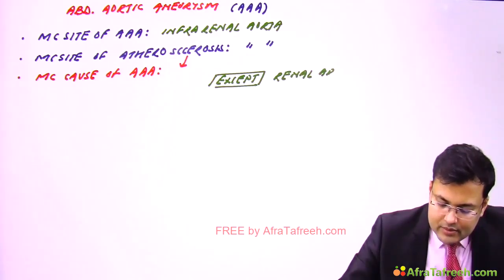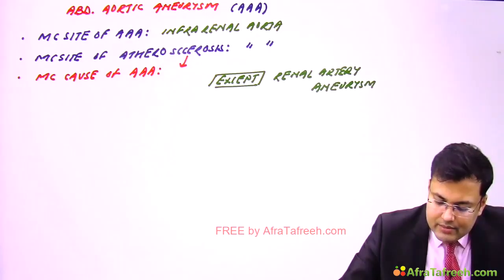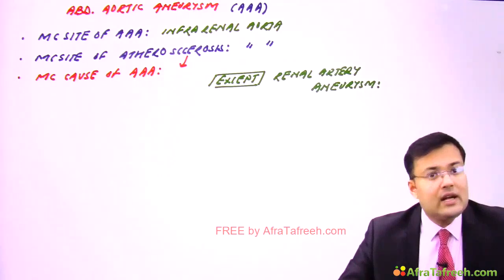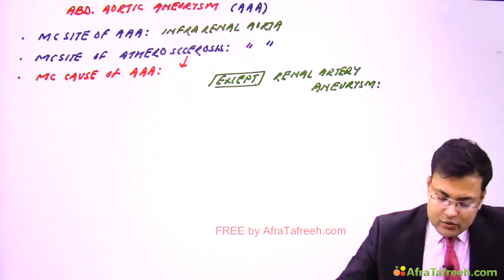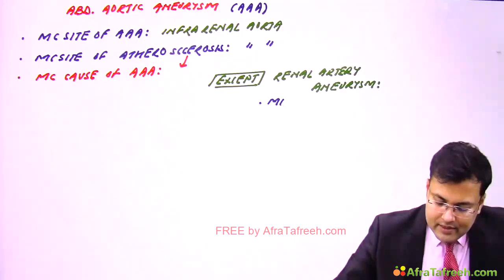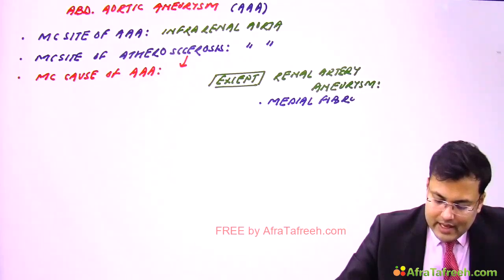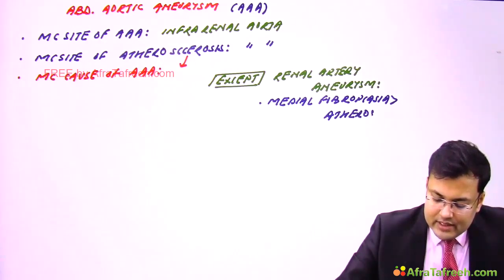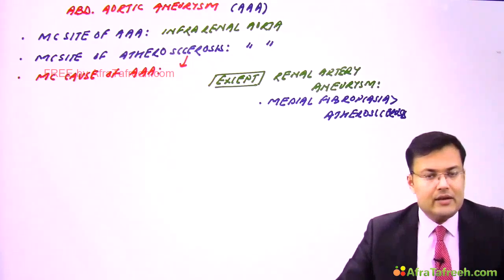Renal artery aneurysm. And in renal artery aneurysm, what is the most common cause? It's medial fibroplasia. The second most common cause is what? Atherosclerosis. So the most common cause is medial fibroplasia, and the second most common cause is atherosclerosis. So directly or indirectly you can see atherosclerosis is involved in most of the extracranial aneurysms.